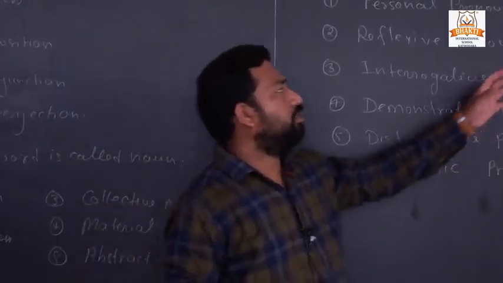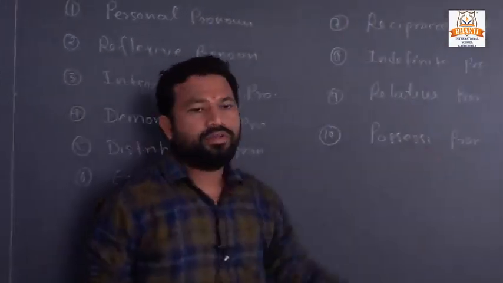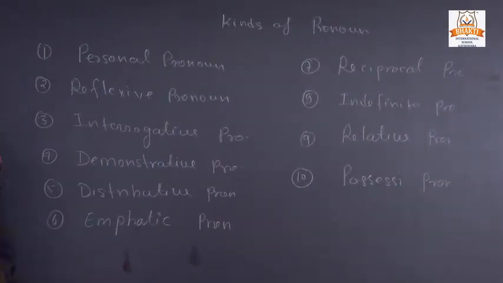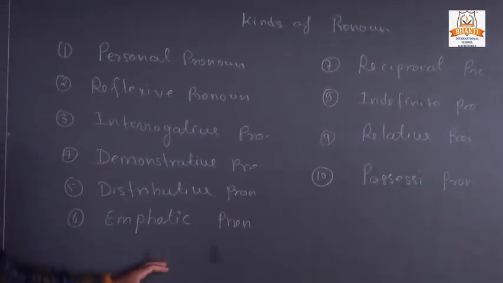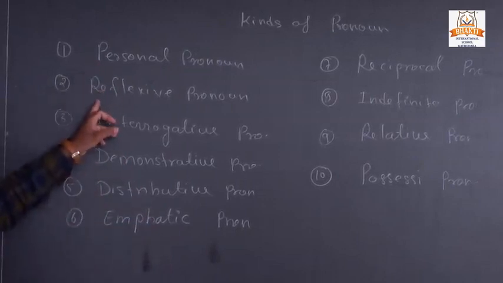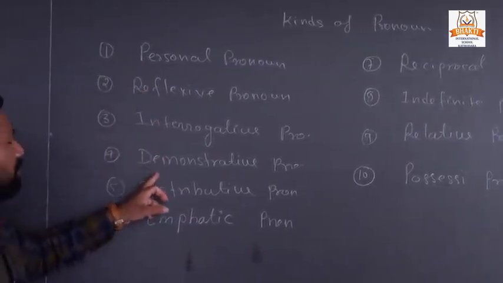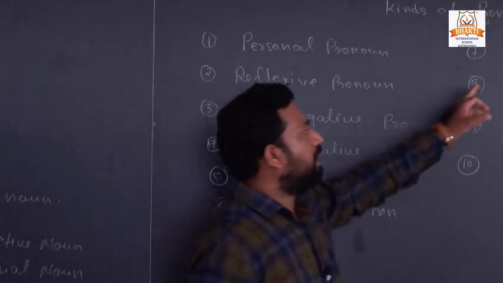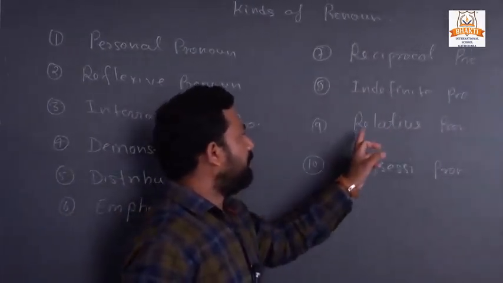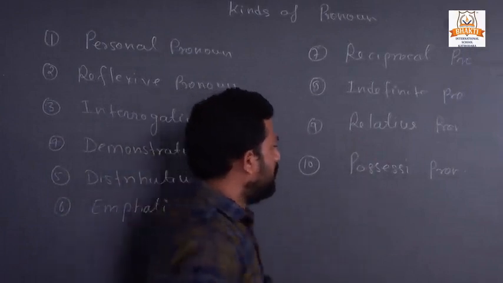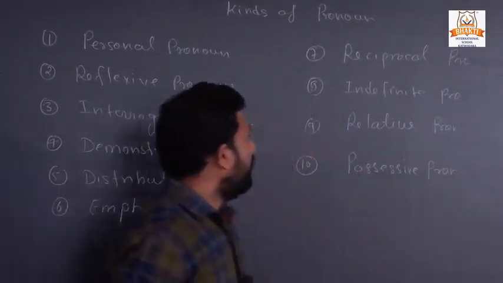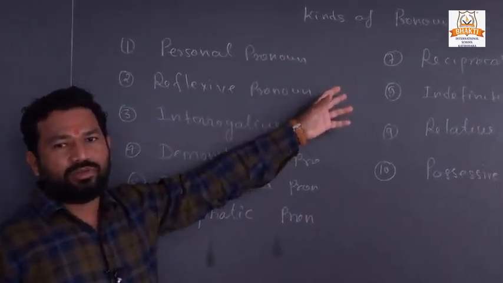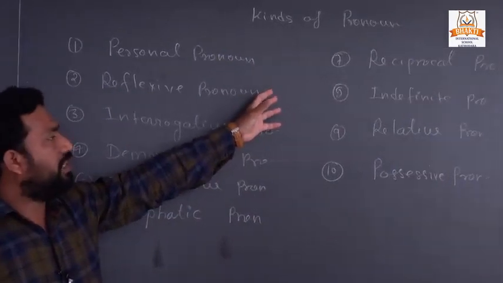As I told you, in your textbook only 4 kinds of pronoun are given, but in reality there are 10 kinds: personal pronoun, reflexive pronoun, interrogative pronoun, demonstrative pronoun, distributive pronoun, emphatic pronoun, reciprocal pronoun, indefinite pronoun, relative pronoun and possessive pronoun.